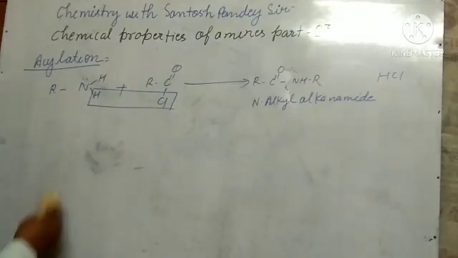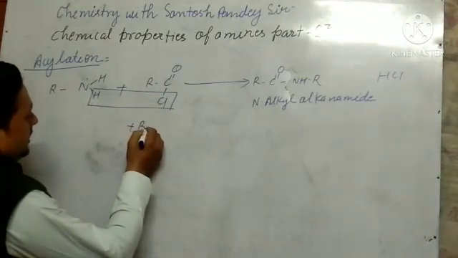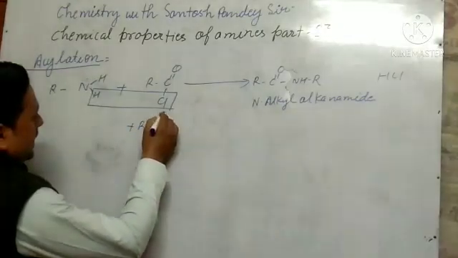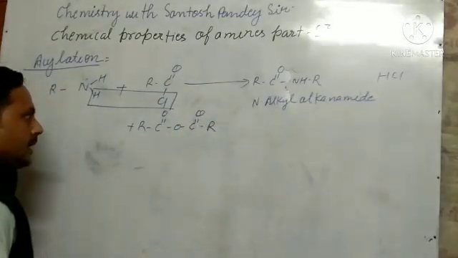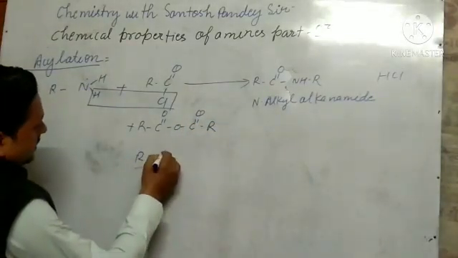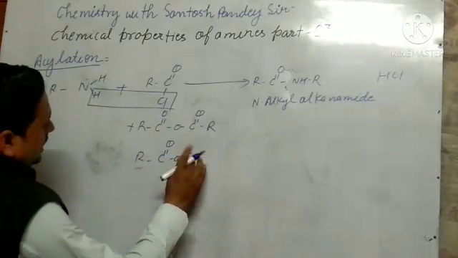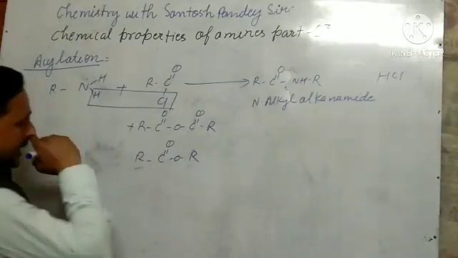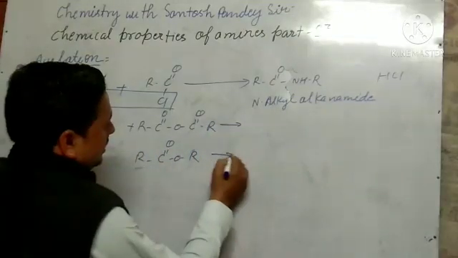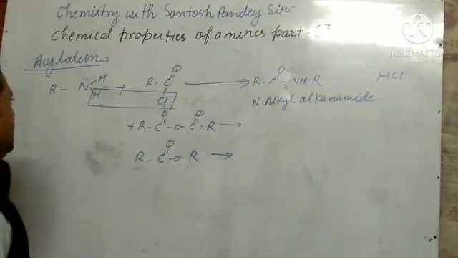Let us see. Okay, so in place of this, we can take acyl halide. In place of this, we can take acetic anhydride, and ester also can be taken here. Okay, so in all the cases we will get the same product. Maybe we will get some side product here.